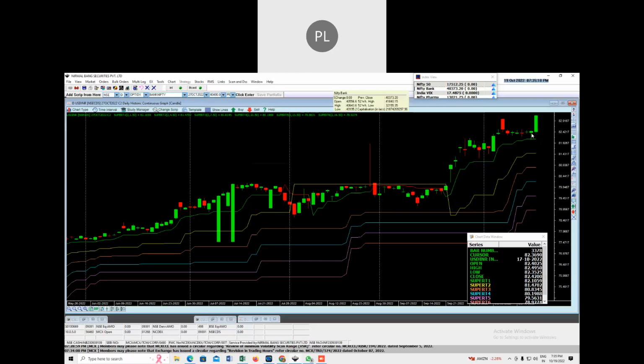After 5 days of consolidation, there was a big breakout in USD INR and it moved from 82.45 to 83.15. The previous closing was 82.45 and today it closed at 83.15. That means a 70 paisa move in a single day. This move was expected because of the narrow movement during the past few days.